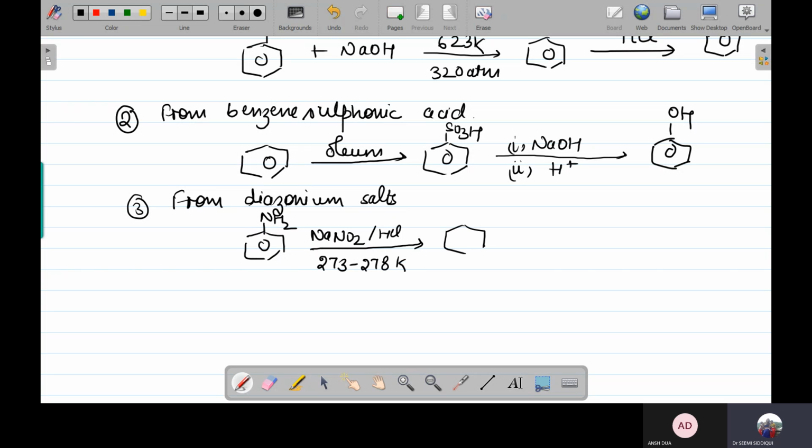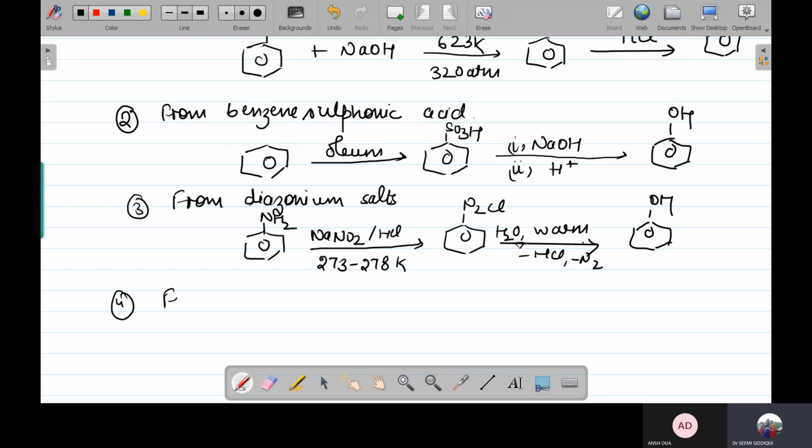So it is going to give you N2Cl, that is your benzene diazonium chloride. Then when you heat it, or you can say warm it, HCl and N2 are going to come out and it is going to give you a phenol in the presence of water.